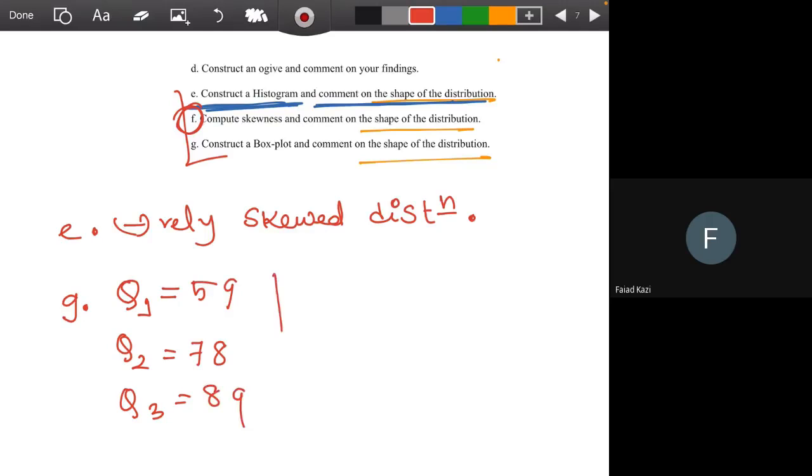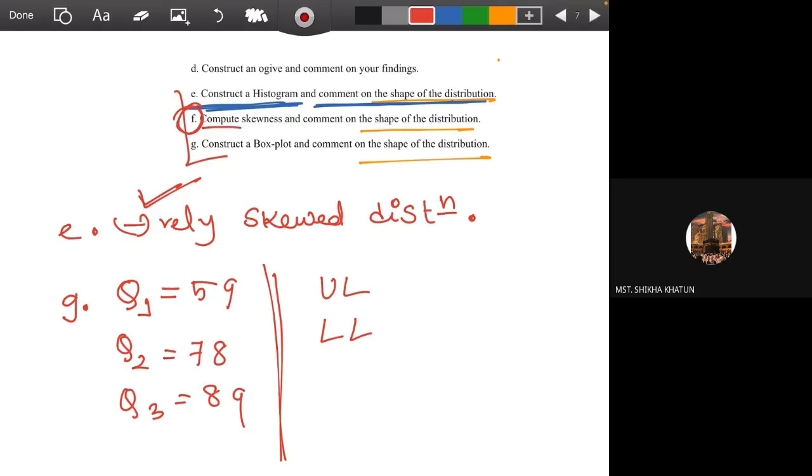Use these three quartiles and then find out the shape of the distribution. Obviously, you're working with the same data. If you do the box plot, you will find that it will be a negatively skewed distribution. That is your homework. Can't you do the box plot? Yes, ma'am. From Q1, Q2, Q3, you have to find the upper and lower limits. So using those, you will do the box plot.